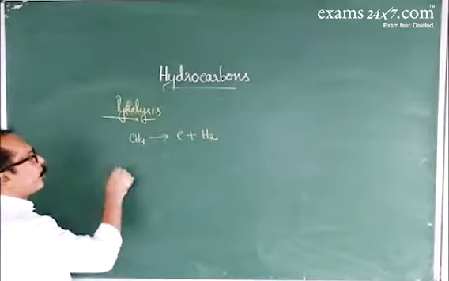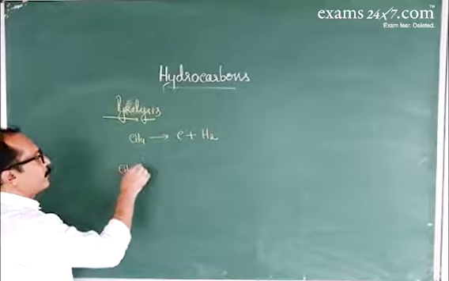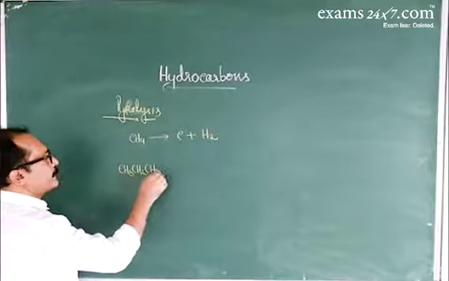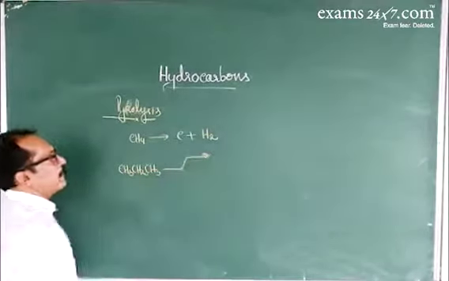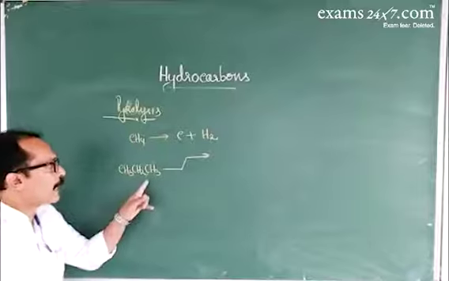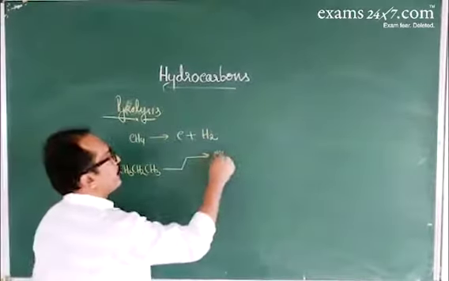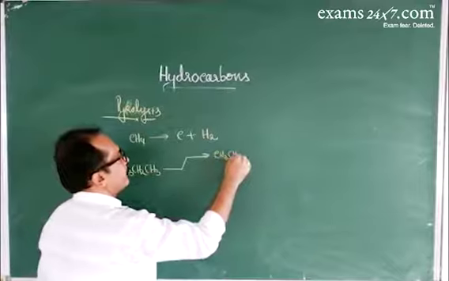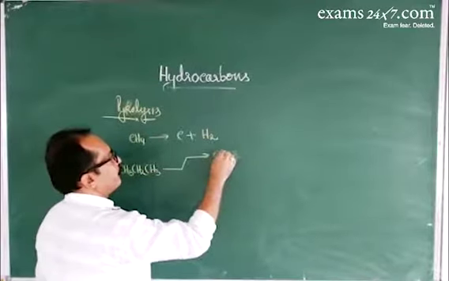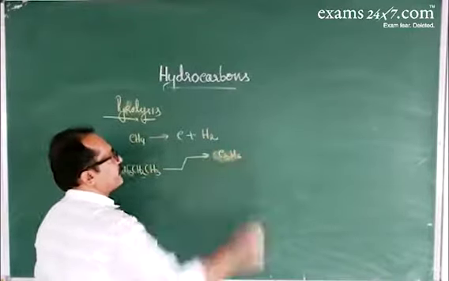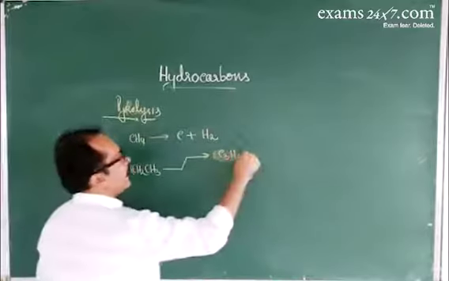If you consider propane, CH3, CH2, CH3, on heating at high temperature, if carbon to hydrogen bond cleavage takes place, that gives propene, C3H6, liberating hydrogen.